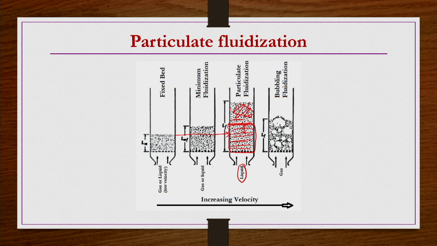So, what we can say is whatever the Ergun equation is, that can also be used even for the particulate fluidization, provided the expansion is only slight, not large, that is only slightly expanded beyond the minimum fluidization condition. Then we can use the Ergun equation also here. So, if we do that, what do we get?